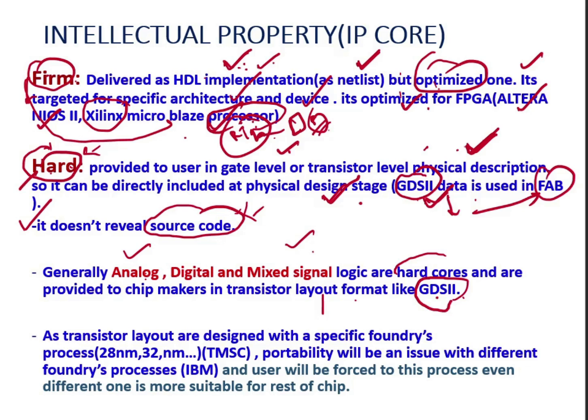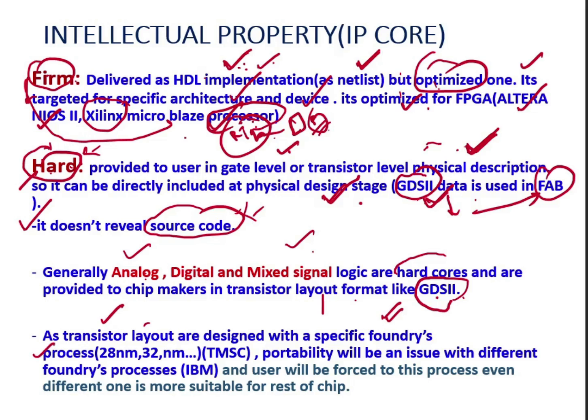The transistor layouts are designed for a specific foundry process. In the case of hardcore IP, the IP vendor provides the data at transistor level, and all these transistor layouts are designed with a specific foundry process.